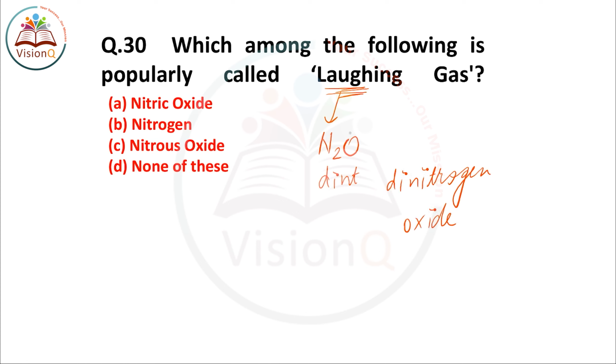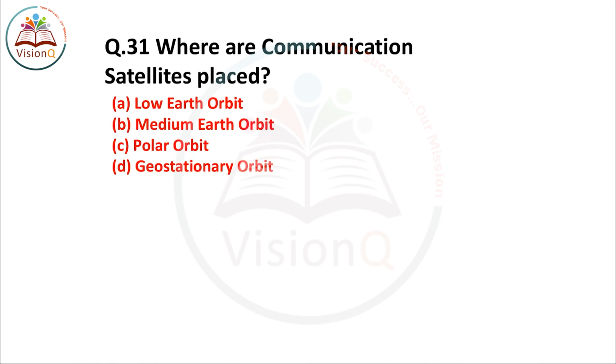And the symbol of nitrous oxide is N2O. So it is a compound consisting of nitrogen and oxygen. The right answer of this question is option number C, nitrous oxide. So next question we'll discuss is question number 31.